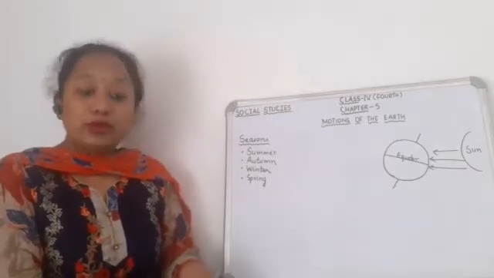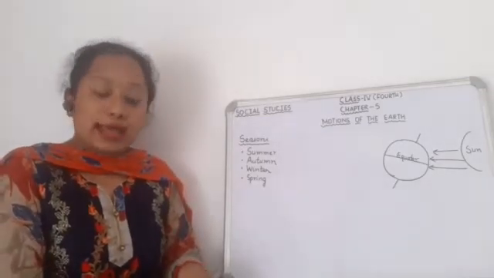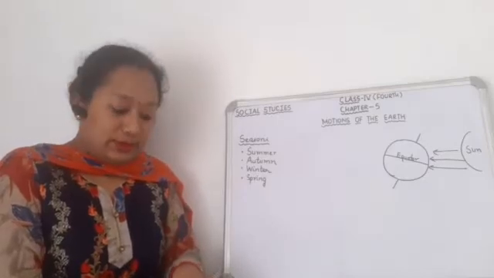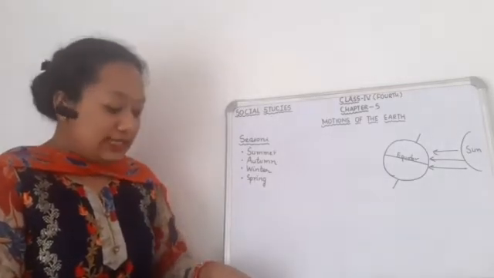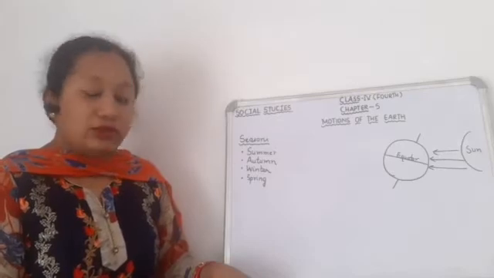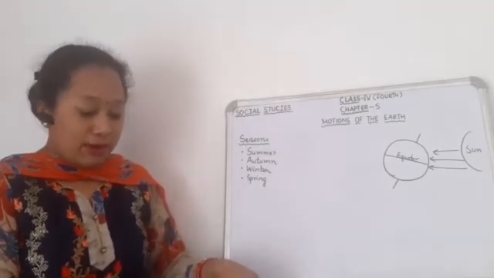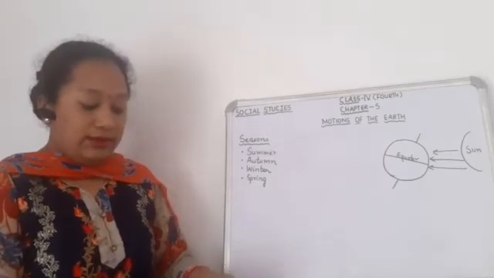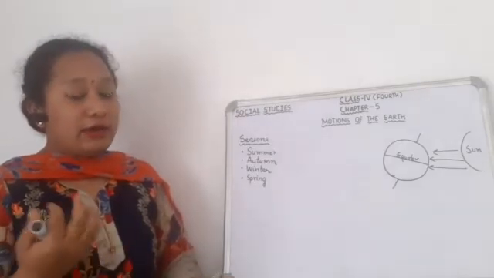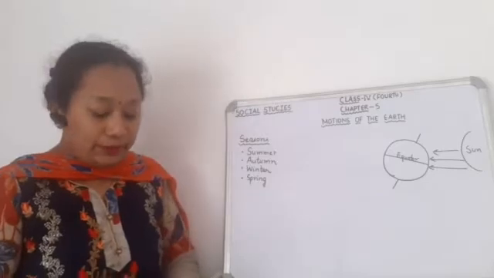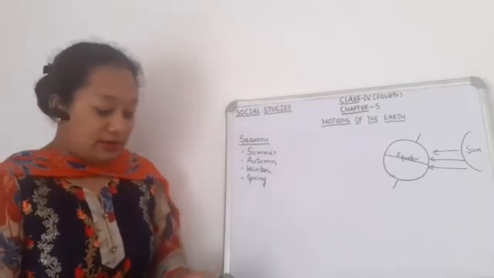And the north polar region has long nights for almost 6 months. Now summer is experienced almost from the month of October to February. In the southern hemisphere, summer will start from the month of October to February.